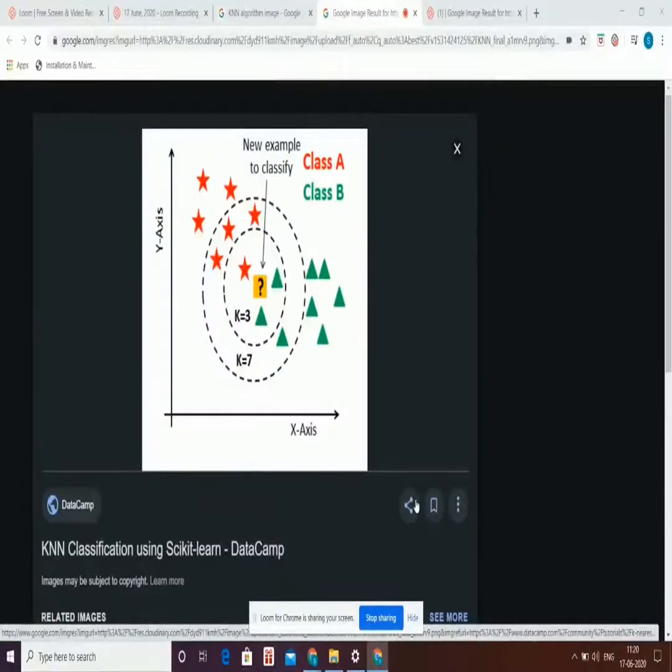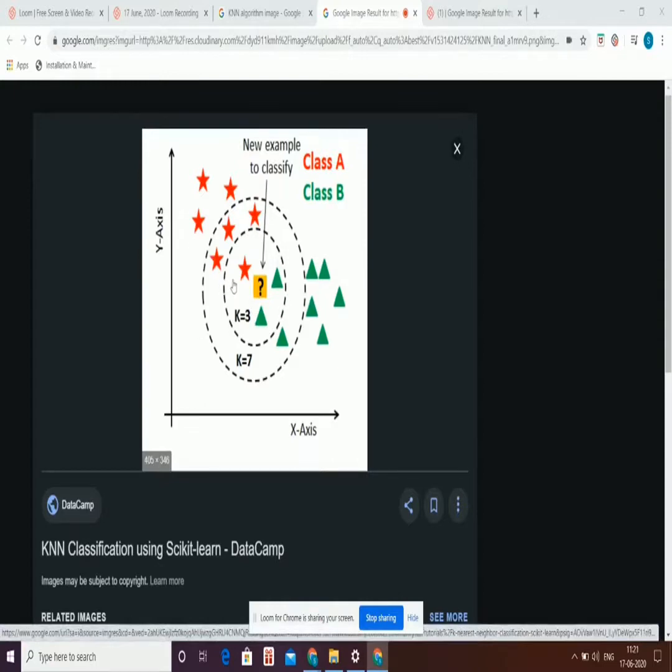Explaining the KNN algorithm. So what is the KNN algorithm? KNN is a supervised machine learning algorithm which is used to solve both regression and classification problems. I'm going to explain the KNN algorithm with a classification example.